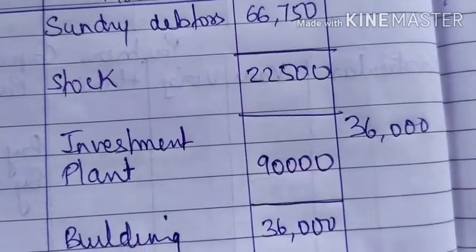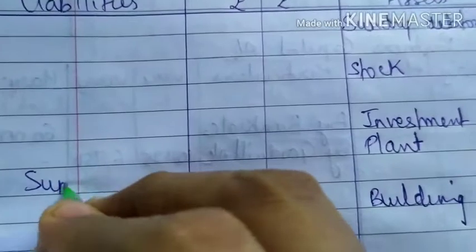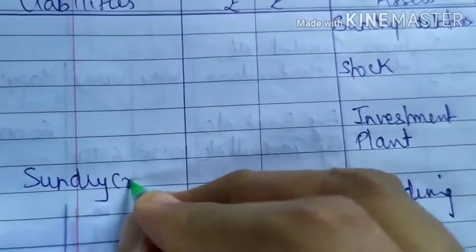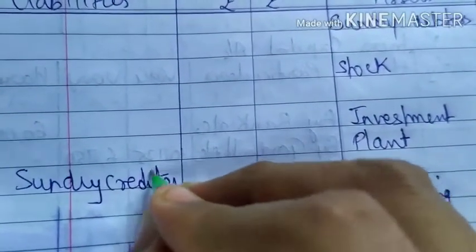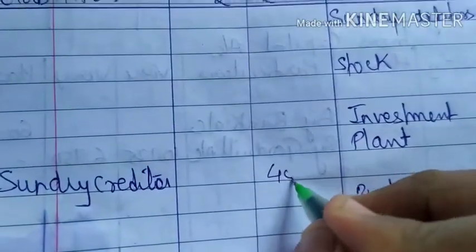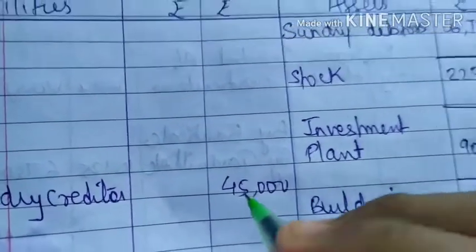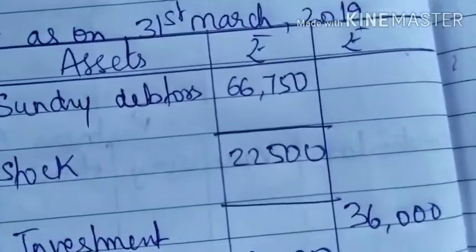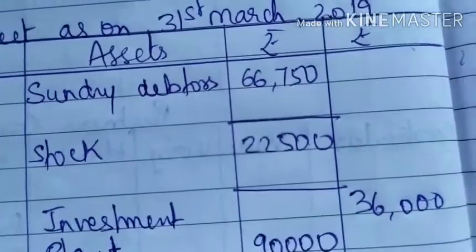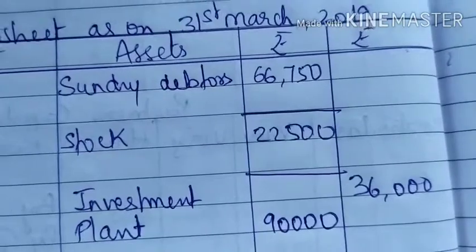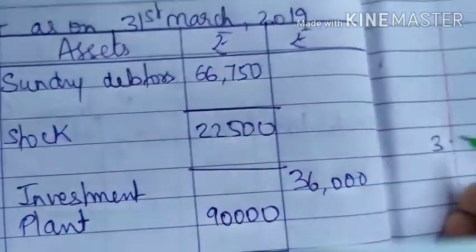Then on the liability side we have sundry creditor. Sundry creditor is a liability which is 45,000. Then you have a general reserve. General reserve is an accumulated profit which is to be distributed among the partners. It is an income for the partners.